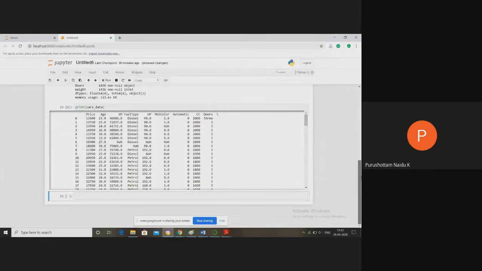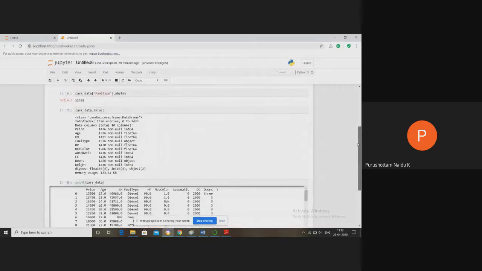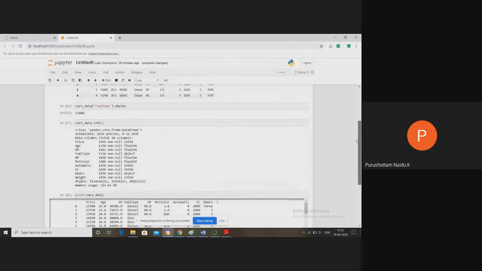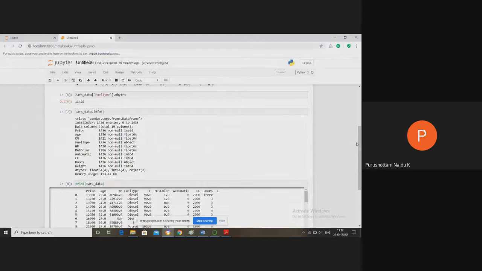In the last session we were discussing the difference between categorical and object type. The categorical data type is mainly used if you have a fixed number of values. Let's take shirt size. What values do we have? Maybe small, medium, large, extra large. We have four values, that is called a category. At that time, it's better to maintain the column as categorical.